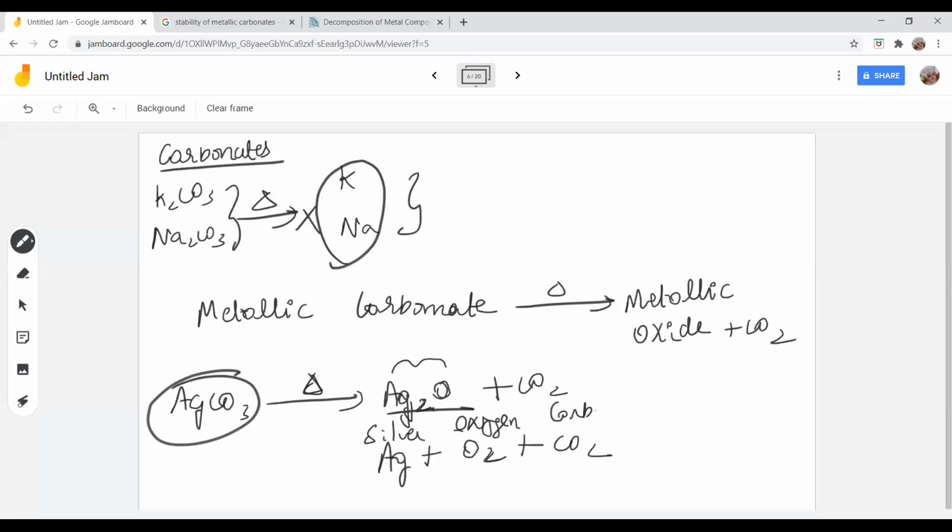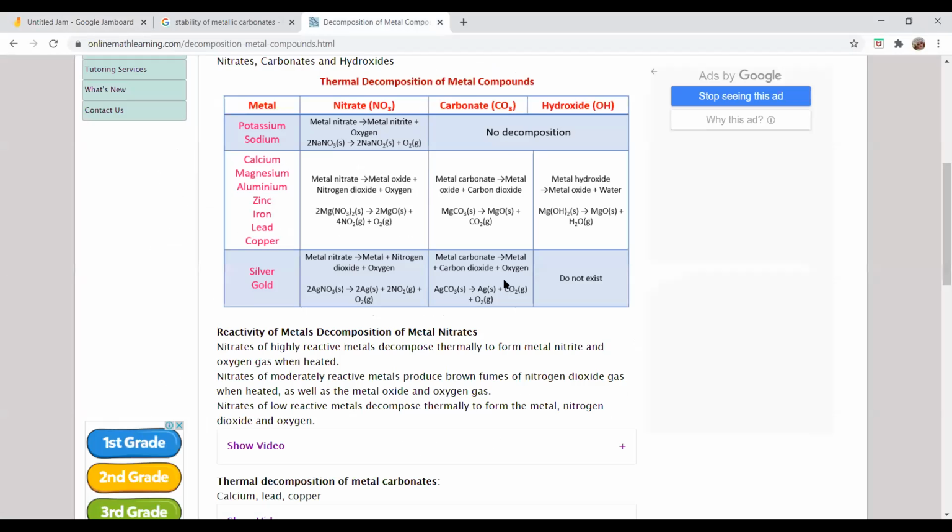Do you all understand, students? Hope you all understood this. This is what is being given here. Please note it down. Yes, students, have you completed?